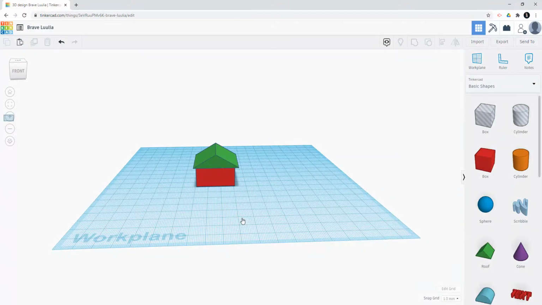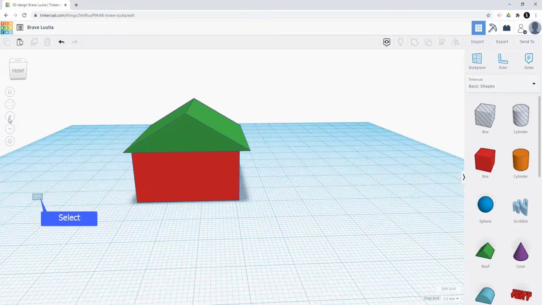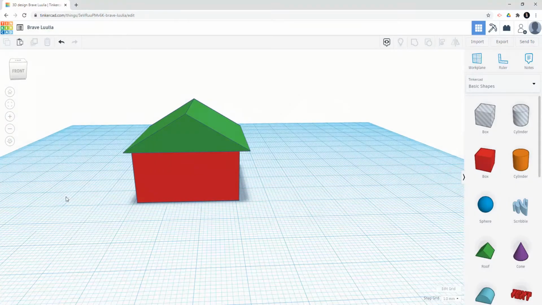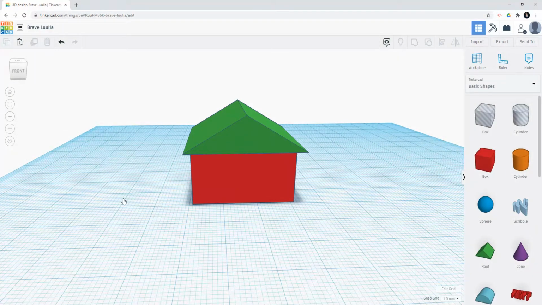Next, if you would like to zoom in and zoom out, you can use the roller of your mouse, or click the plus and minus icons on the left top corner. Next, if you would like to decorate your house, then you can drag other 3D objects to the work plane as well.